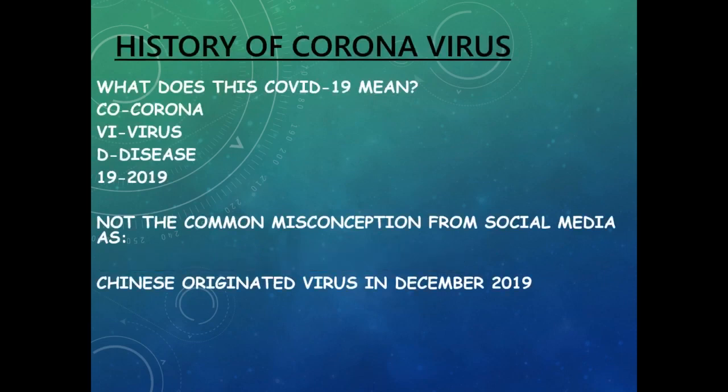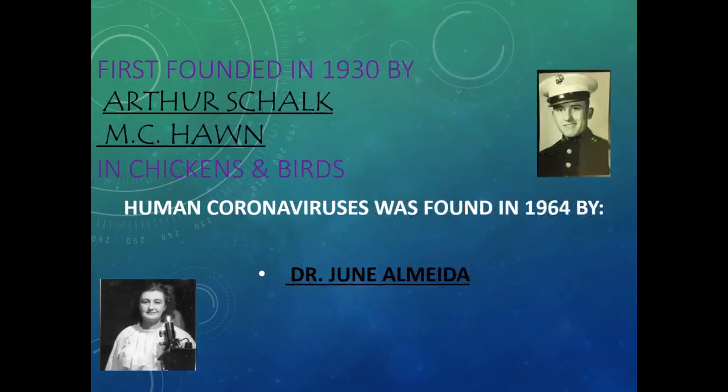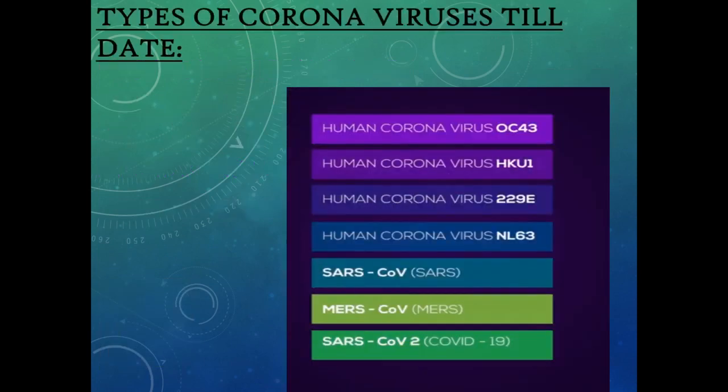For history, what does this COVID-19 mean? So here it is, and we should not get confused with the common misconception from social media as a Chinese-originated virus in December 2019. The proper history of coronavirus was found in 1930 by Arthur Schalk and M.C. Hawn in chickens and birds, but the proper human coronavirus history was found in 1964 by Dr. June Almeida.